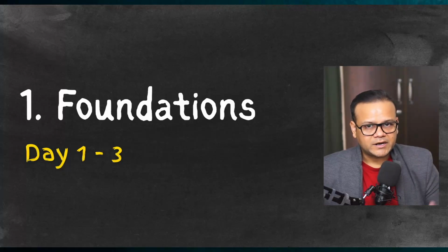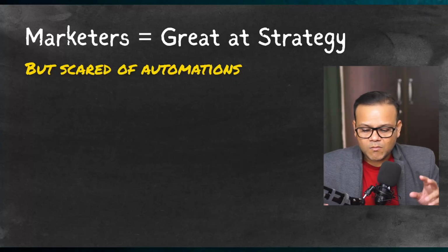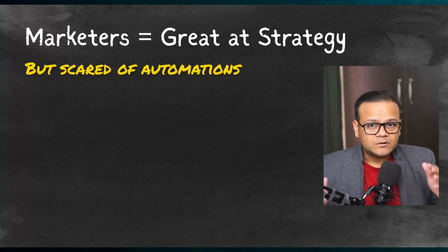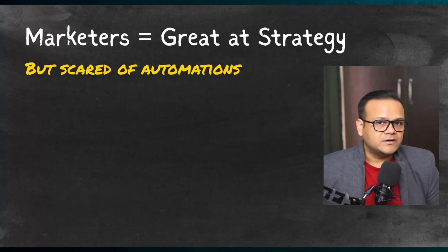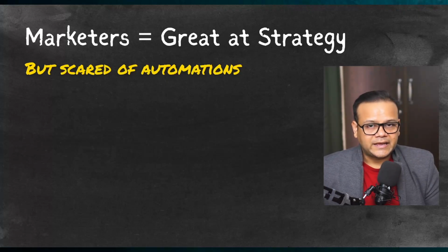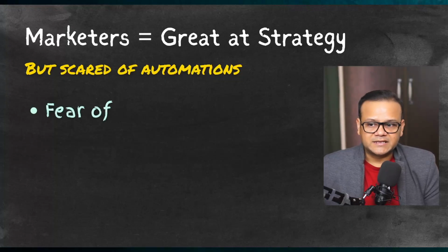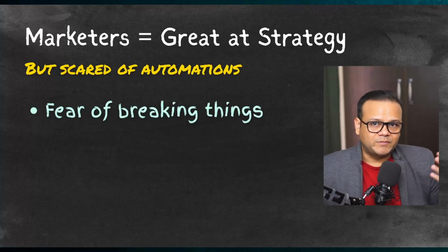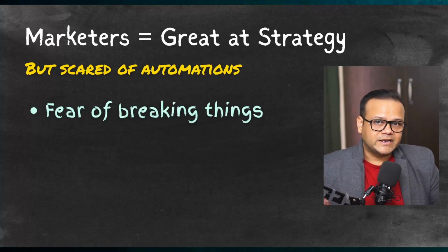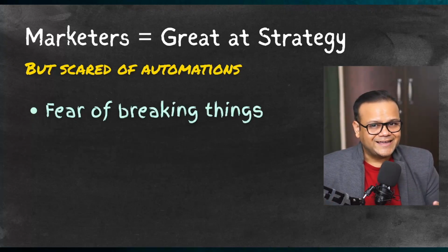And because I come from a marketing background and I have a marketing camaraderie, my friends are from marketing, I will talk mostly from that perspective. And as we all know, marketers are very good at strategy, but we are usually, and it's my experience at least, that we are scared of automations, we are scared of technology. And sometimes this fear is justified because there's a combination of multiple things, like fear of breaking things. What if there's a CRM system which is built to work exactly the way it is supposed to, and if you do something and things just break apart? That is a justifiable fear.